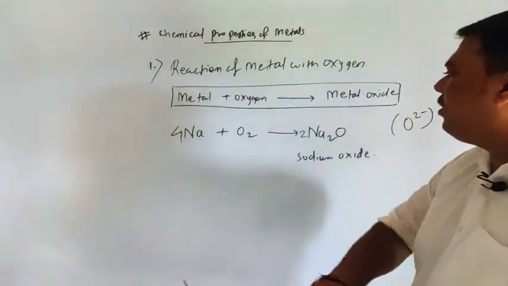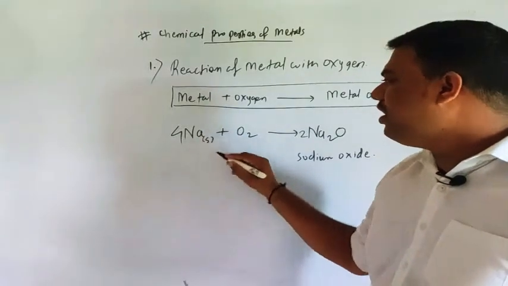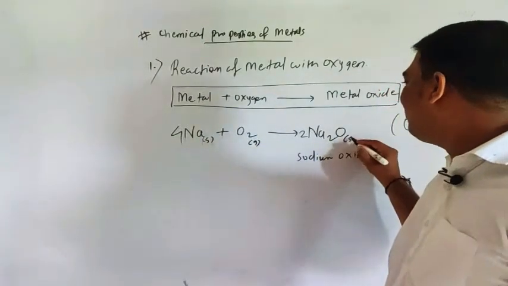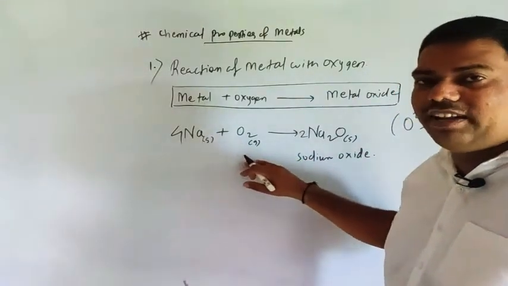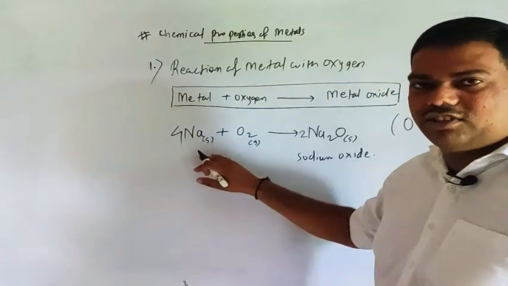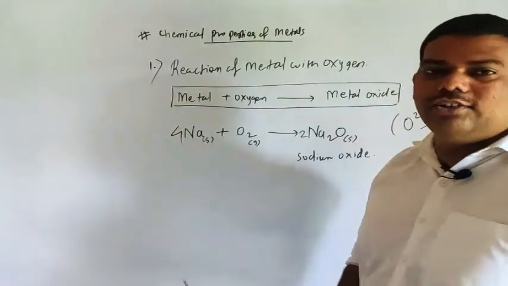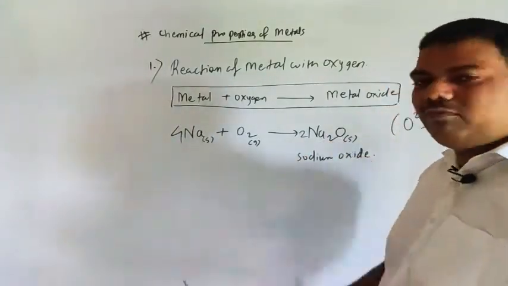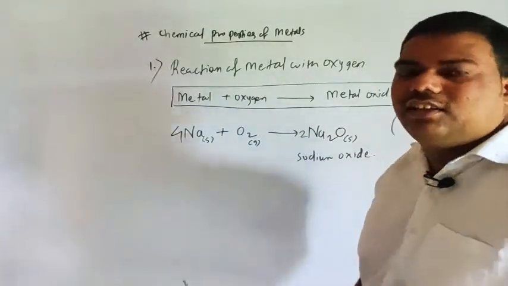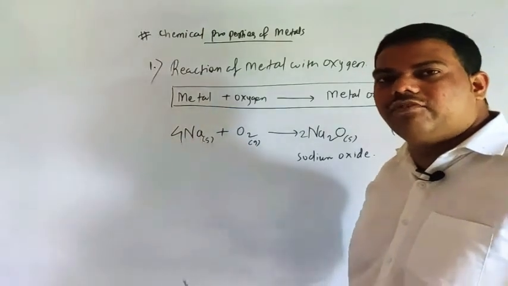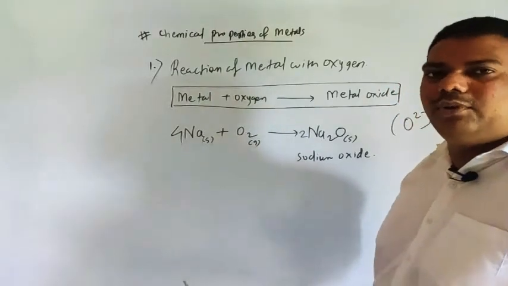Okay, so when this reaction is complete, see your sodium is solid, your oxygen is gaseous, and this is solid that you are getting. A chemical reaction becomes more informative if you write the state symbols, whether solid, gaseous or liquid. Understood? As you know, this is sodium oxide, so obviously its nature is basic oxide. And as you know, what will happen with litmus paper? Yes, it converts red litmus into blue.